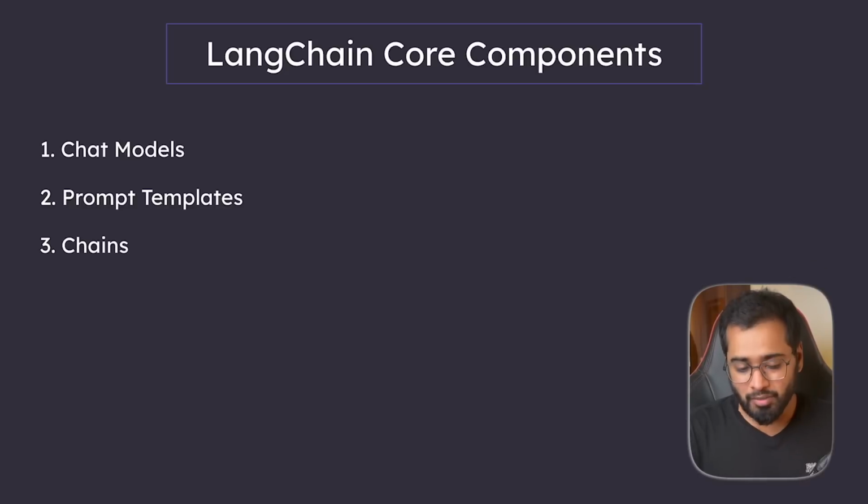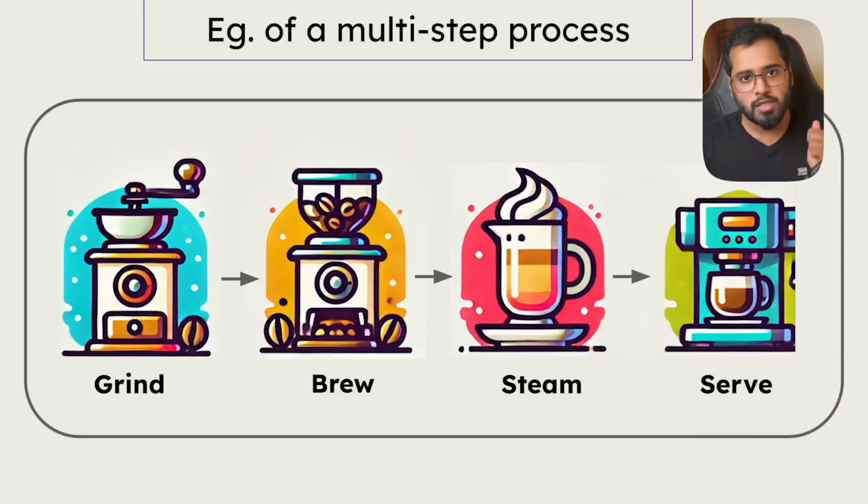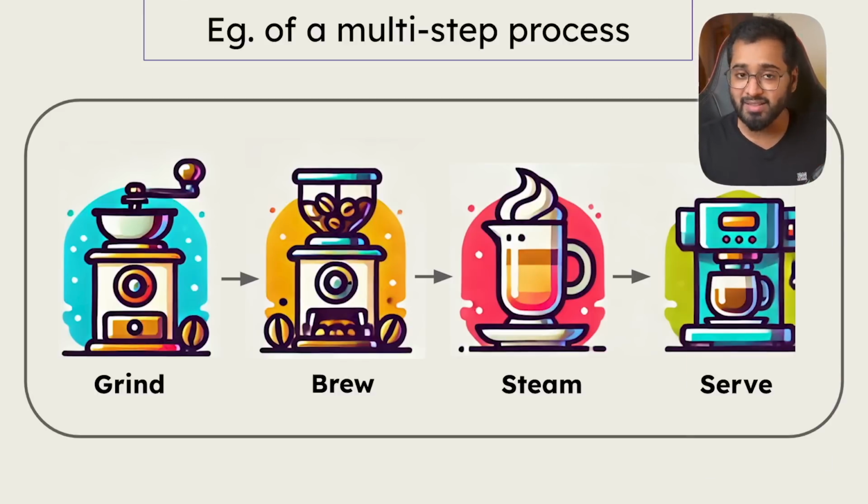The third component of LangChain is going to be chains. Okay, so chains in LangChain are like an assembly line. Each step handles a specific task and passes it to the next. Here's a real world example. Imagine chains like making a coffee, right? First you have to grind it, then brew it, then steam it, and then serve it, right? So that's exactly what we're doing here as well.